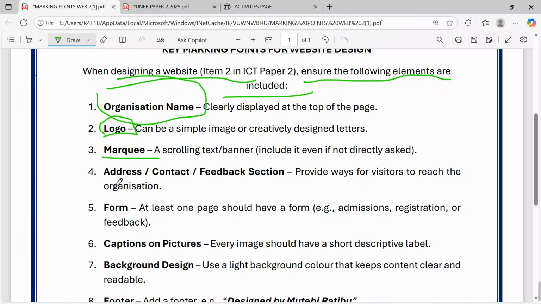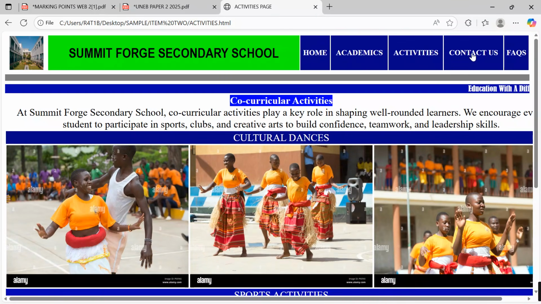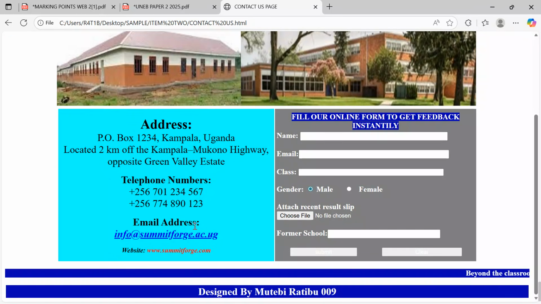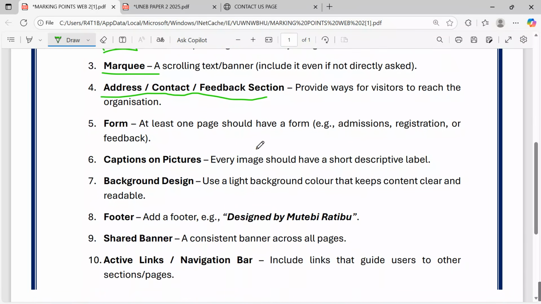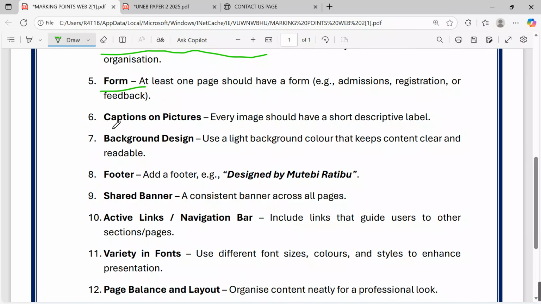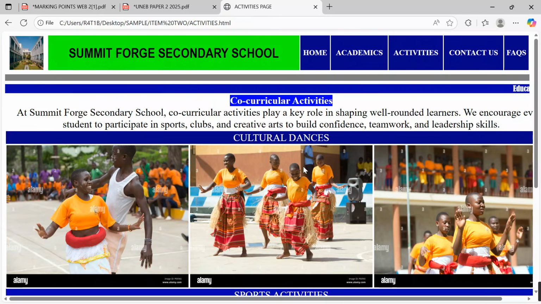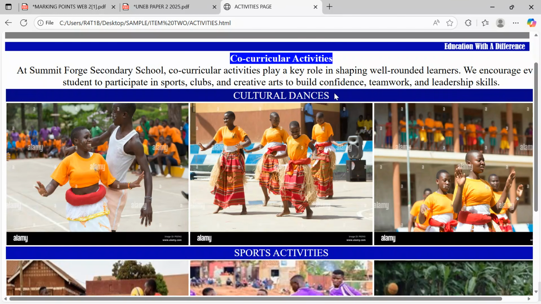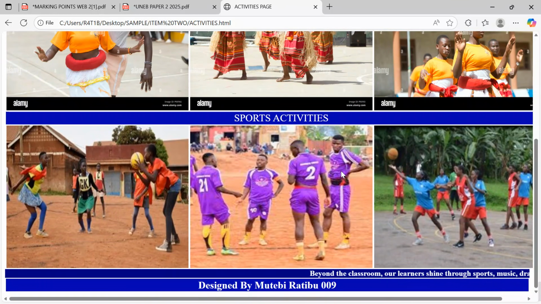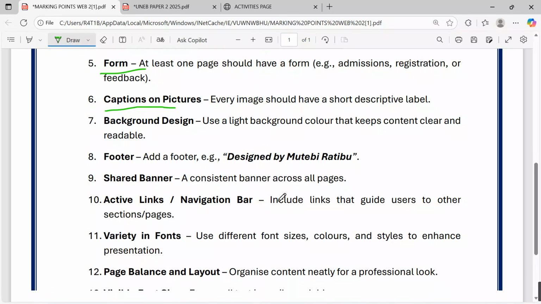Then 4, we need the address, the contact, the feedback section is also key and paramount. When you check here, in our dummy, I went on to provide some contact info and then a simple form where interested applicants can be able to check with us. Then away from that, we also need a form, which I've already highlighted. Then the captions on pictures.